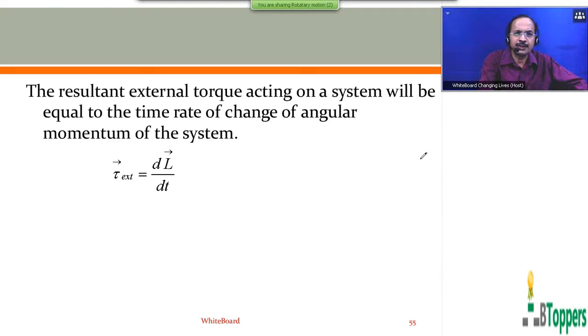The conclusion which I discussed earlier, I want to show it on screen. The resultant external torque acting on a system will be equal to the time rate of change of angular momentum of the system. So if L bar is the total angular momentum of the system of particles about a fixed axis, then the resultant of all the external torques acting on the system can be written as dL bar by dt. So next we are going to discuss the principle of conservation of angular momentum of a system of particles.